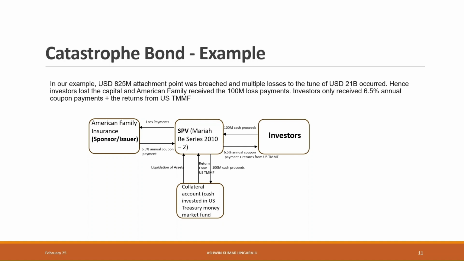A cat bond size of 100 million is purchased by investors and cash is sent to the SPV. The SPV then creates a collateral fund and invests in a US Treasury money market fund. Returns from the US Treasury money market fund are passed on to the investors. Industry losses occurred to the tune of 21 billion, and the attachment point of 825 million was breached. Hence, American Family received the loss payments, while the investors lost the principal amount, which is 100 million, but they received the 6.5% annual coupon payment premium and then the returns from the US Treasury money market fund.